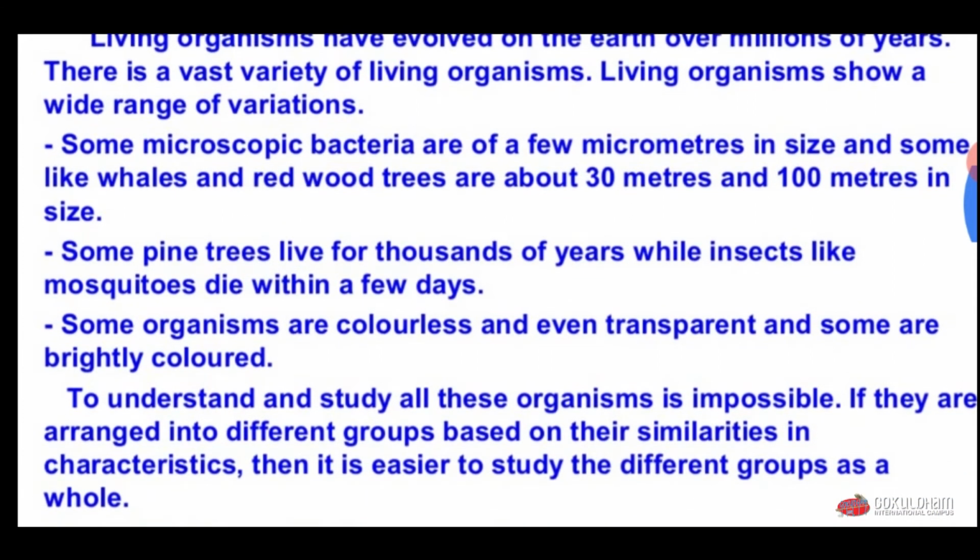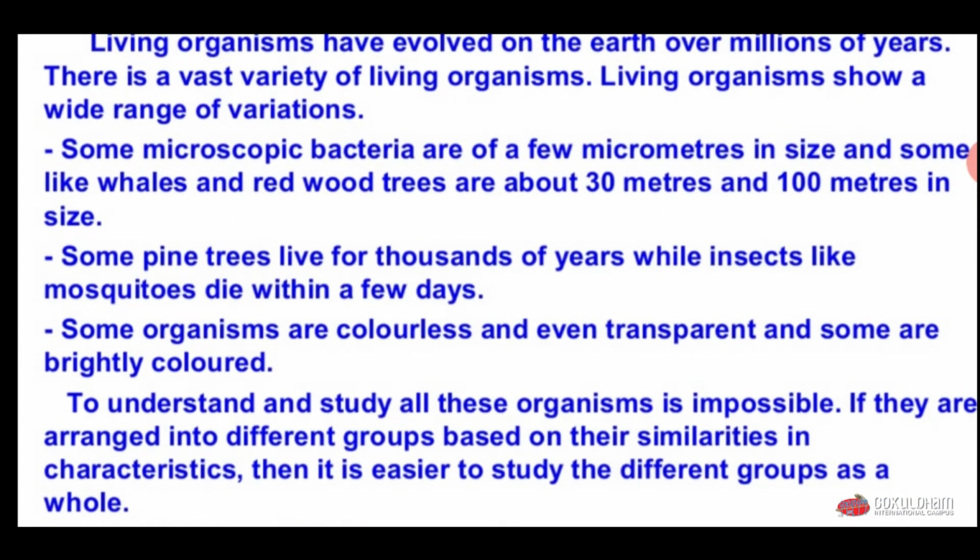To understand and study all these organisms individually is impossible. If they are arranged in different groups based on their similarities in character, then it is easier to study the different groups as a whole.